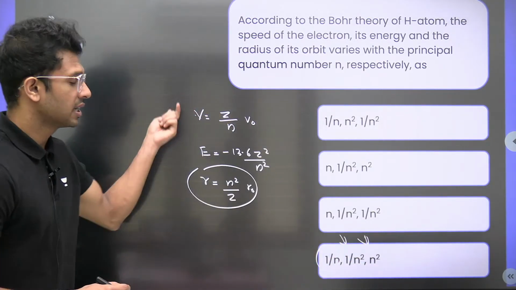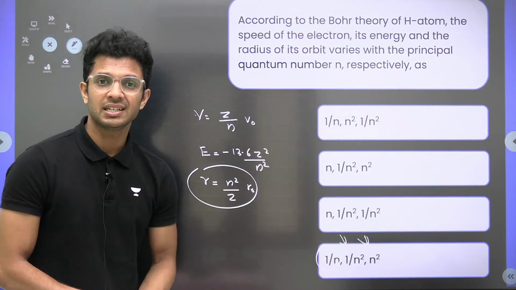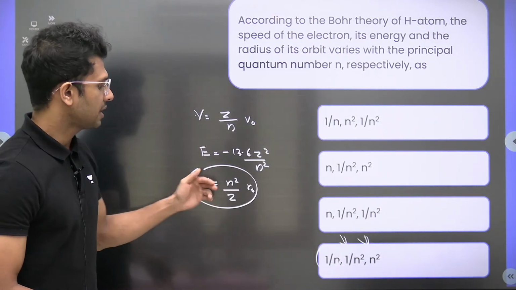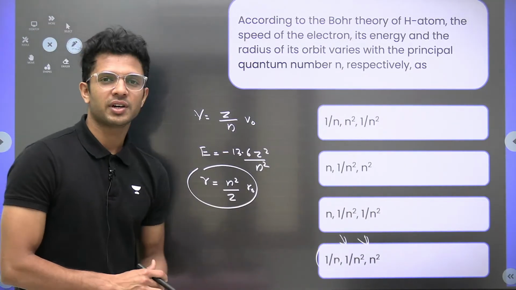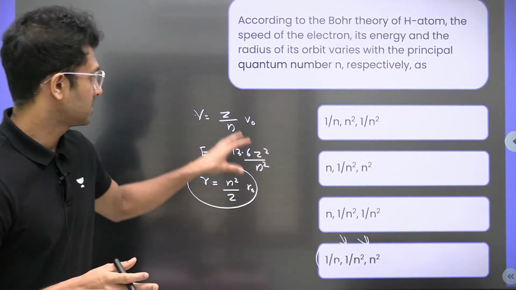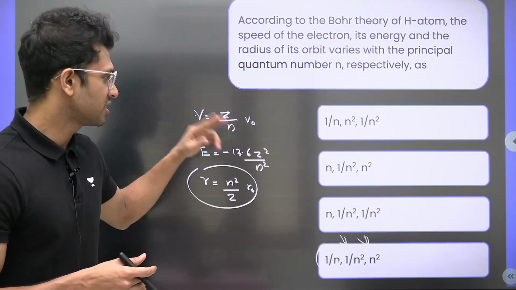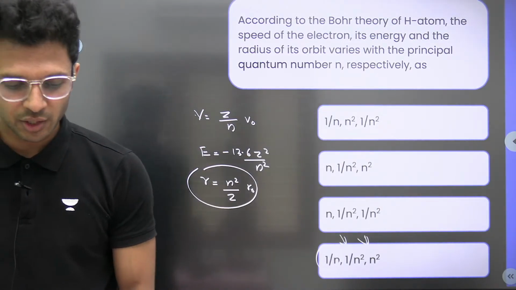So in order, which option corresponds? It is option D, which corresponds to the relationship of speed, energy and radius to the orbital number. You can verify it by yourself. Take 10 seconds and copy it down also. All three are very important formulas. Most of the questions will revolve around these three formulas only, so make sure that you learn them by heart.